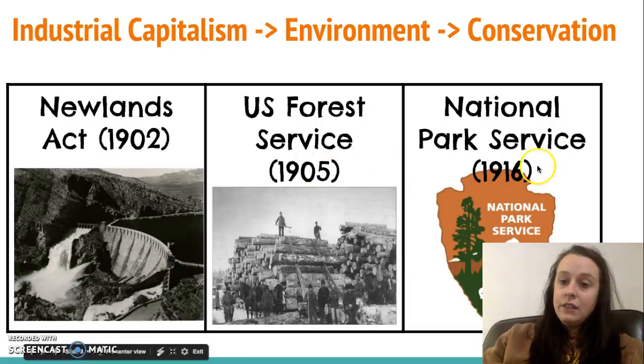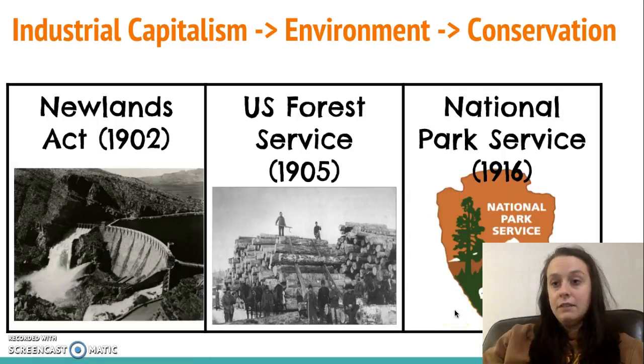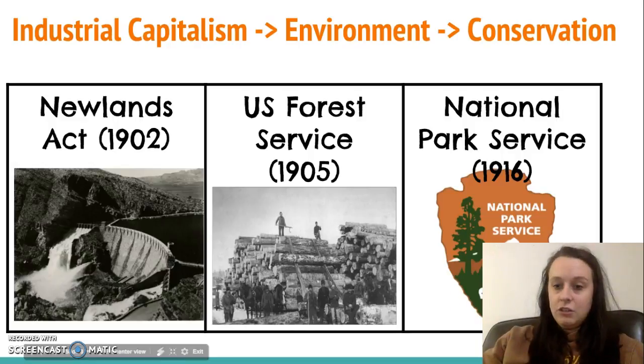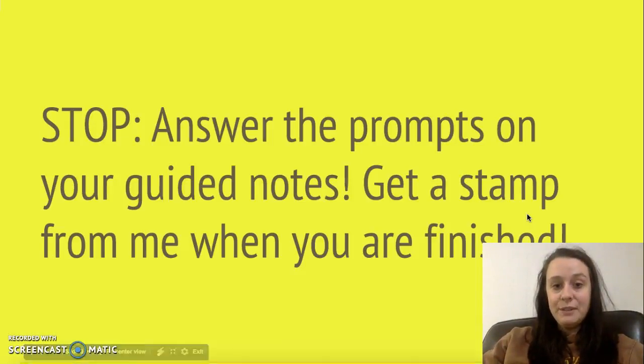And then lastly, the U.S. Forest Service eventually leads to the National Park Service in 1916. This is when the government decides that specific areas of land are protected and that they cannot be taken advantage of. So these industries couldn't come and take all of the timber or use the natural resources that were on that land. So answer the prompts.